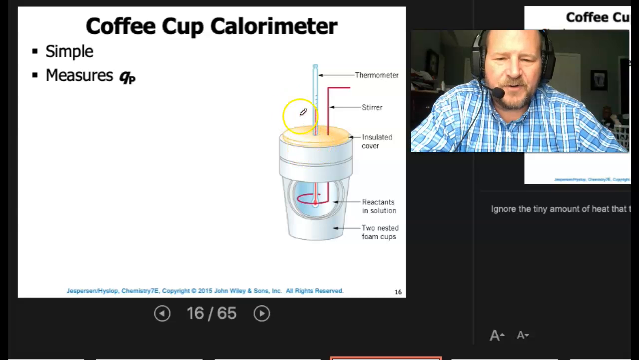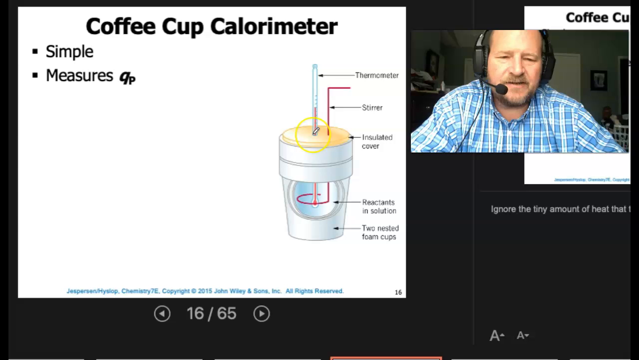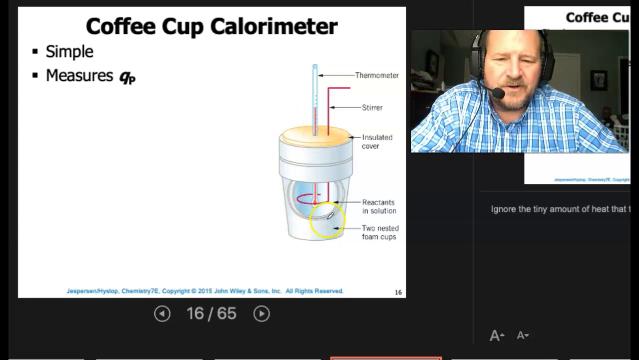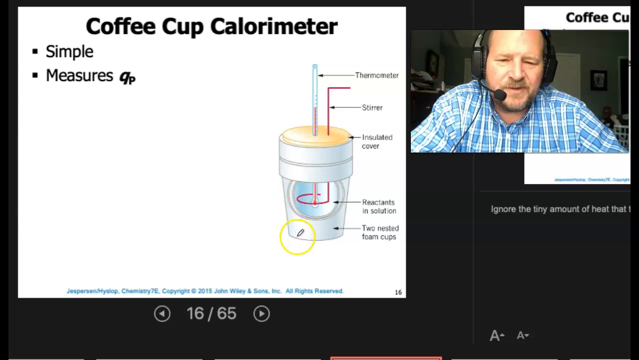Obviously, the pressure remains a constant because this is basically not a container that can expand or contract. Air can come in and out, right? We're going to use 2 coffee cups. We just put them inside of each other, and that way we get 2 layers of styrofoam. We can put our liquid in, put a stir rod in, put a thermometer in.